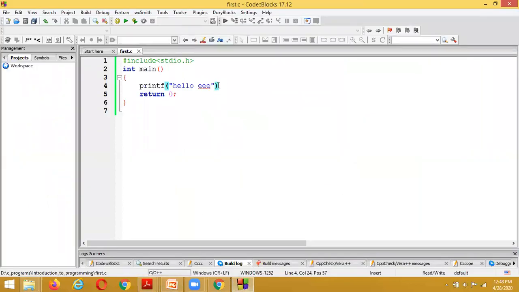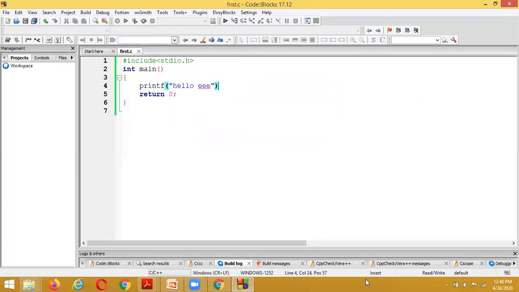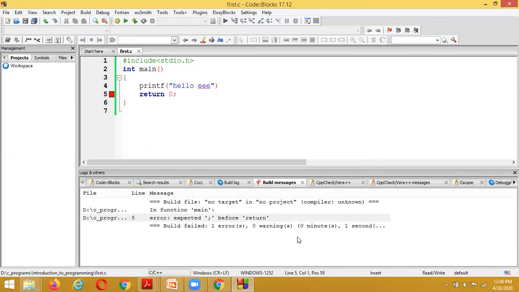Here I am making a mistake: I have not put a semicolon. I have saved my program, and inside Build I click on Compile current file. Here I am using a translator called the compiler. When I click on that, it displays an error message.